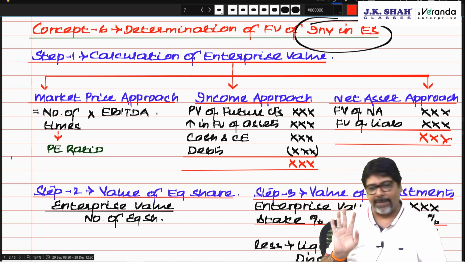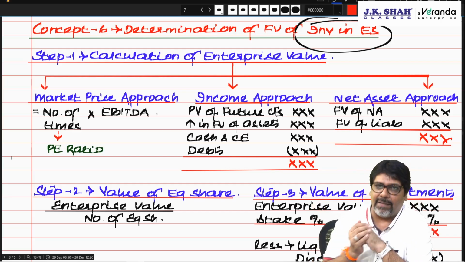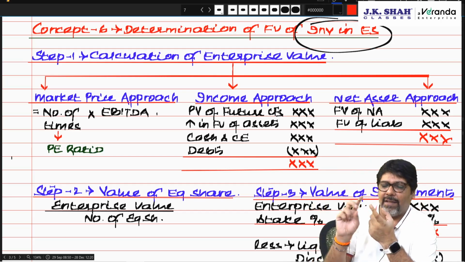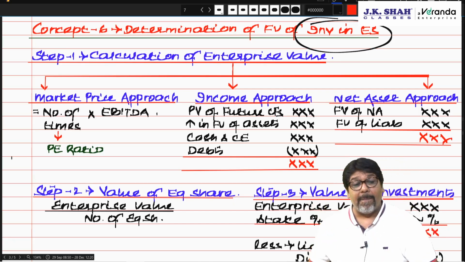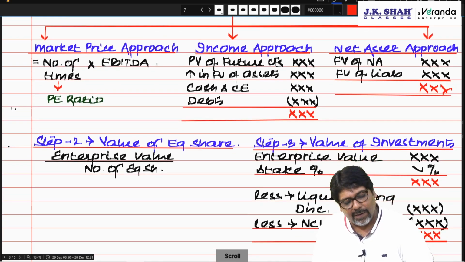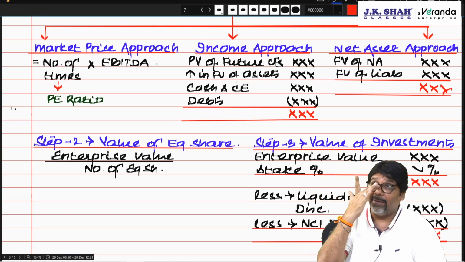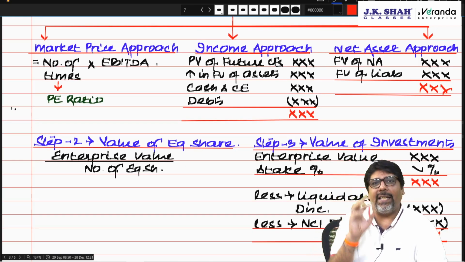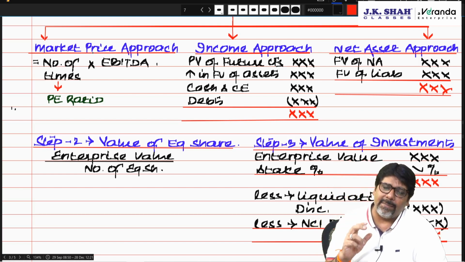Now, to calculate enterprise value or the value of the business, there are 3 ways: market price, income approach, and net assets approach. The market price approach, this valuation is very, very popular. Number of times EBITDA. You must have heard it on Shark Tank or in valuation at the office, many times, that X Limited took over Y Limited. At what valuation did they buy?